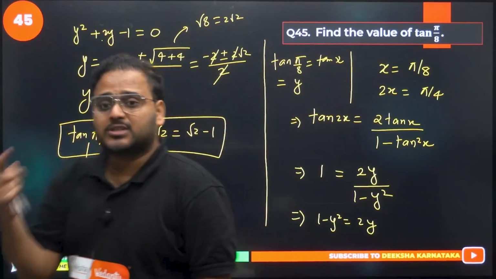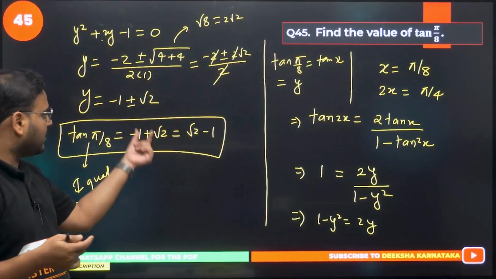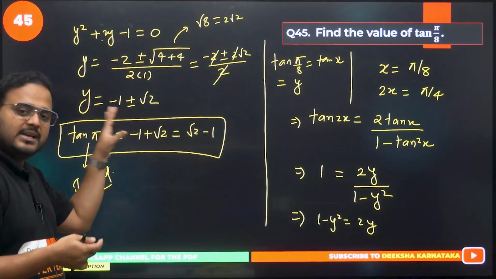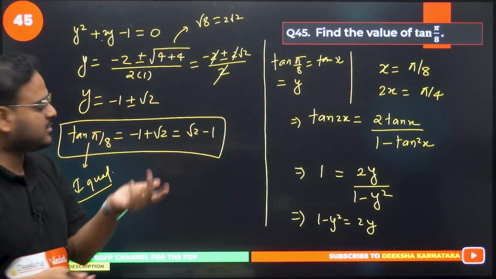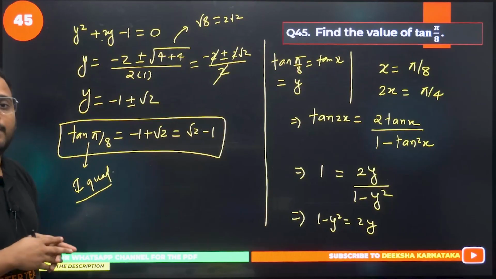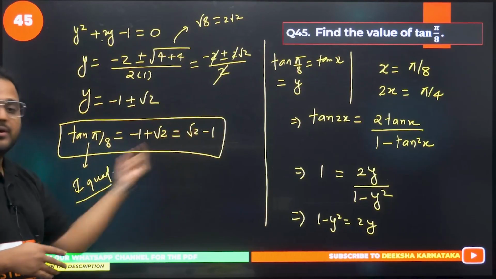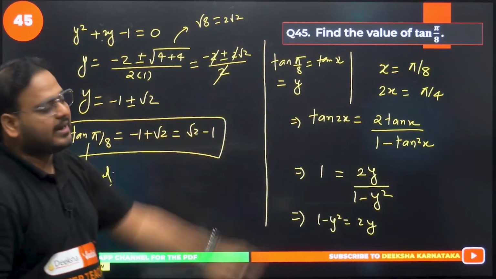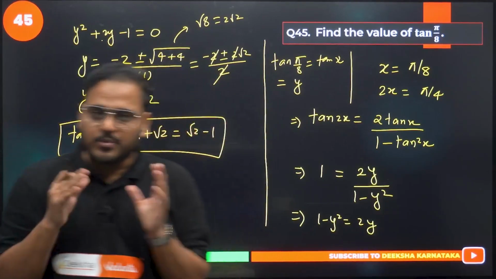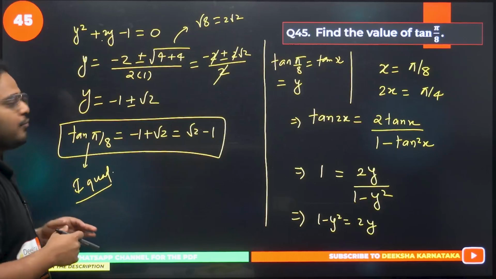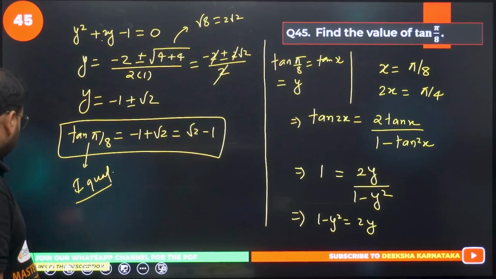So you have to use your logic, okay? Yes, we have the value of y as two values, plus and minus, but we have to use the positive because of the first quadrant. The angle pi by 8 is in the first quadrant. I hope this makes sense to you, okay? So question 45 is done. Question number 46 we can solve now.